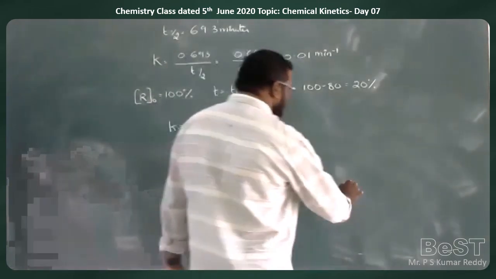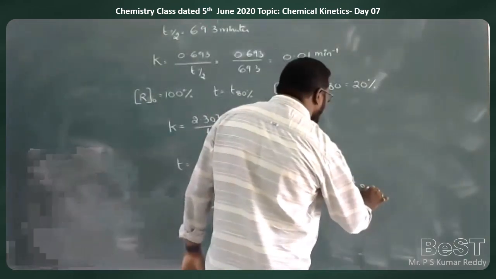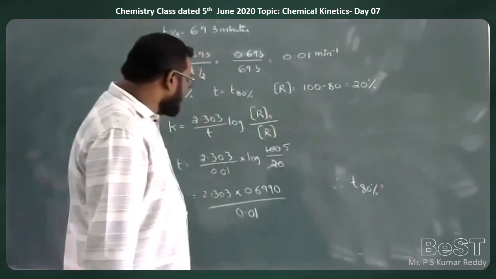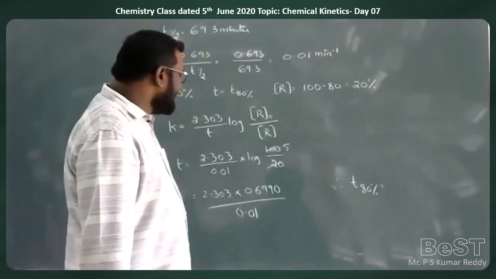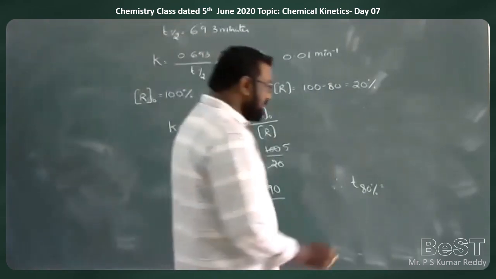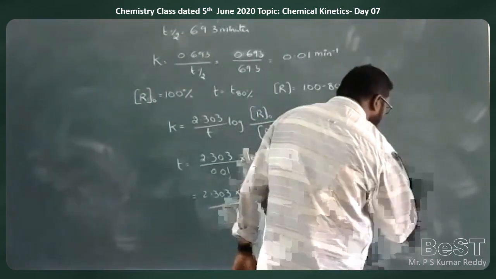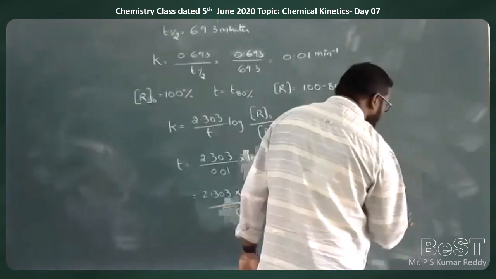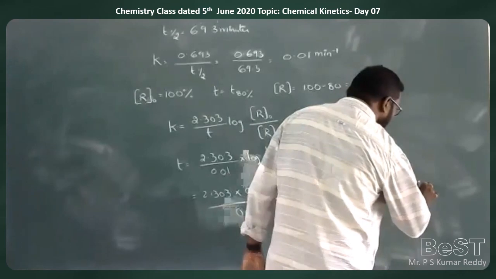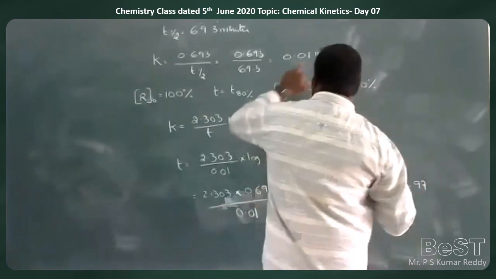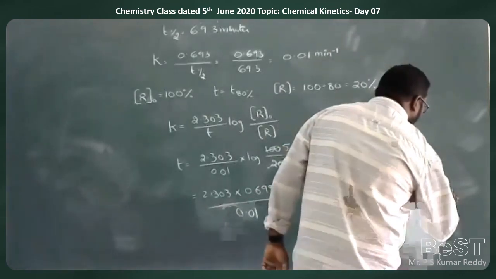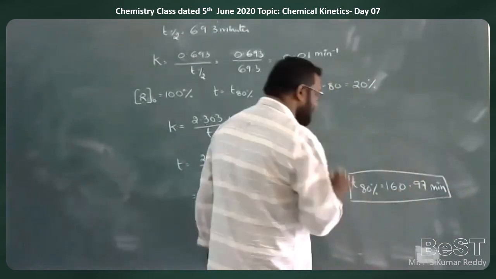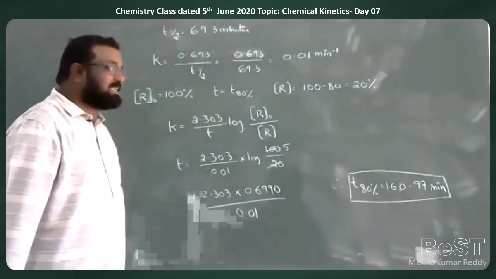So therefore, T 80% is equal to 2.303 into 0.6990 by 0.01, which is 160.97. Since K is in minutes inverse, the answer is in minutes. This is T 80%: 160.97 minutes.